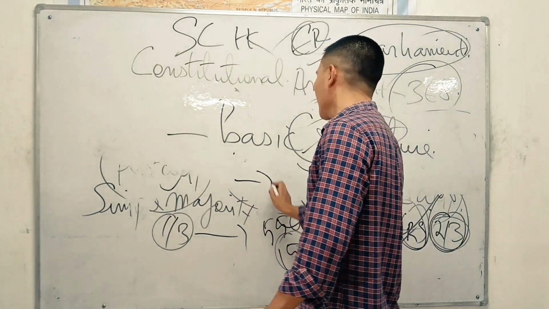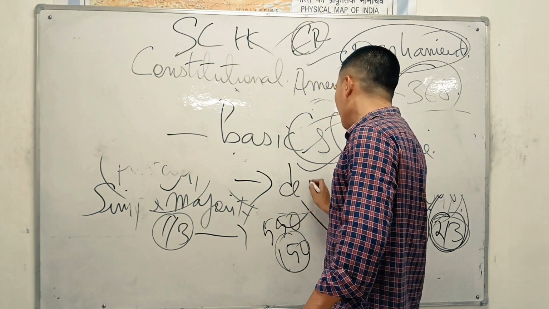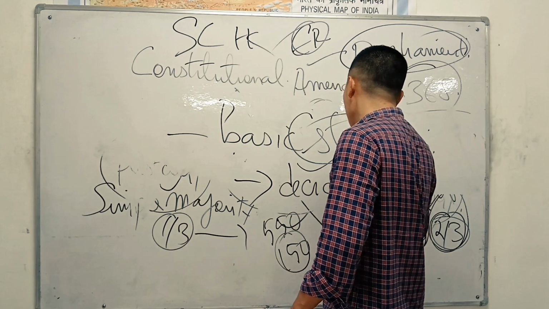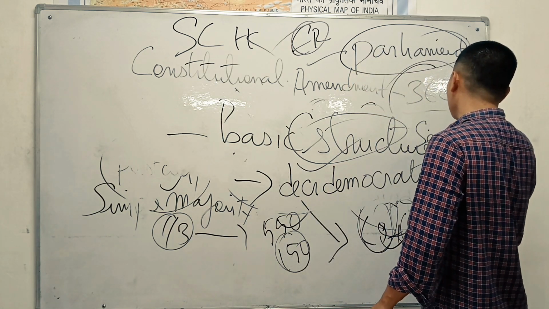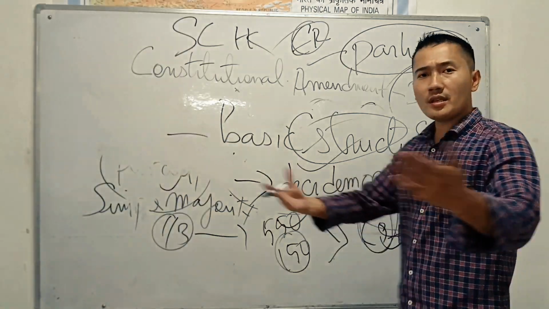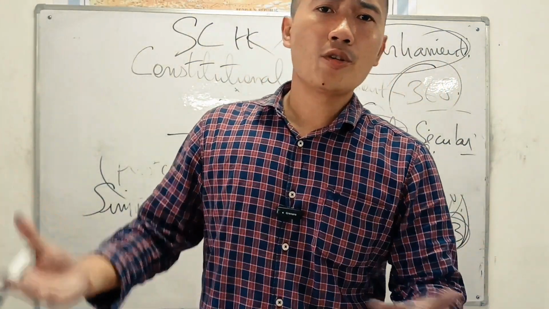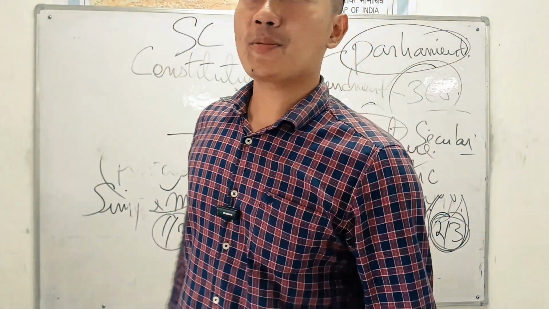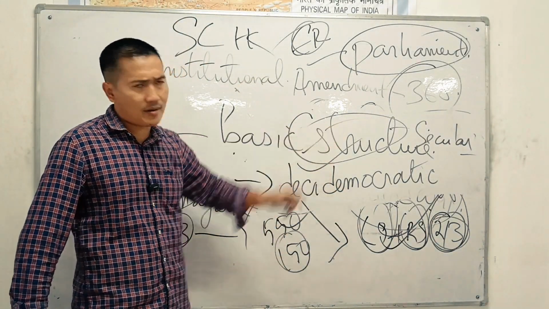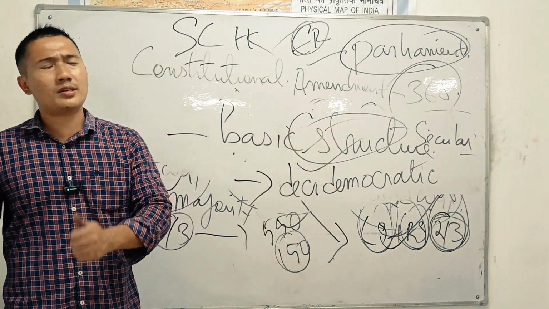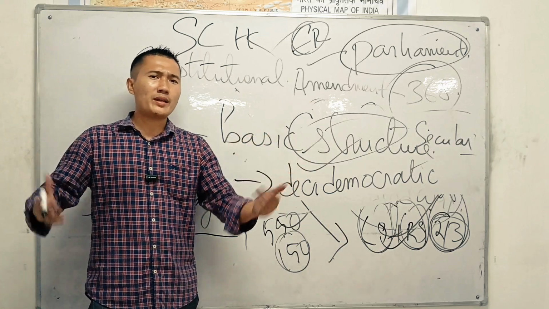India is a democratic country. India is a secular country. No one can change that. You might be a majority, you might be an absolute majority, but no. India is a democratic country, and it can never be changed. India is secular, we don't have any state religion. India is a secular country, and no one can change that.